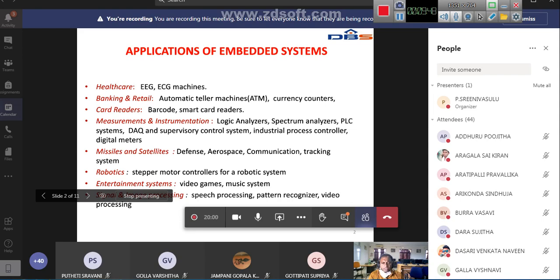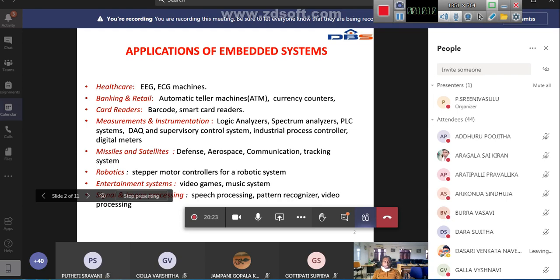Robotics. In robotics, the main parts of the robots are the arms. To move the arms and legs we have stepper motor controllers for robotic systems. Because a robot has legs and hands, and for them to move we need a motor. The motor is the main thing.